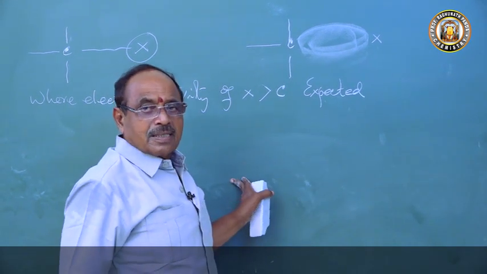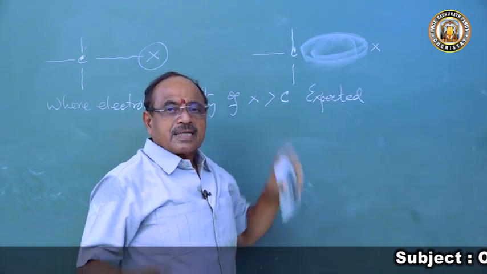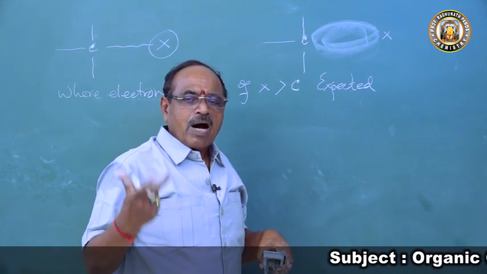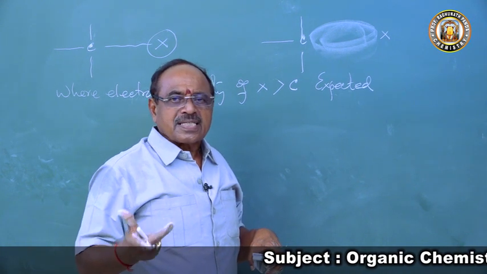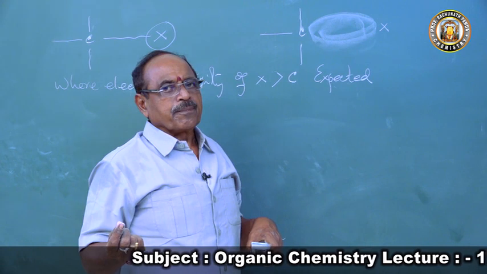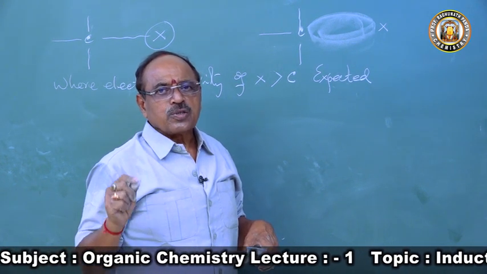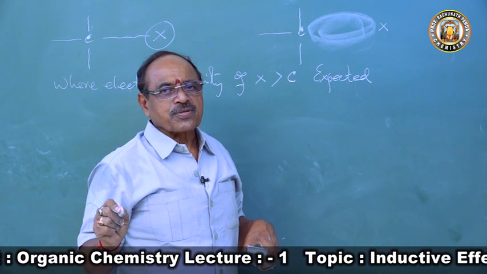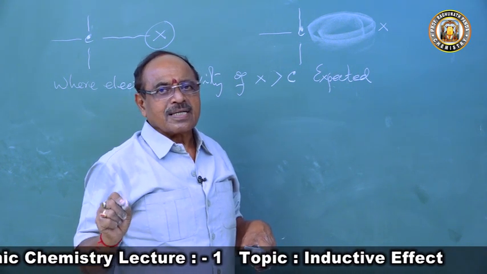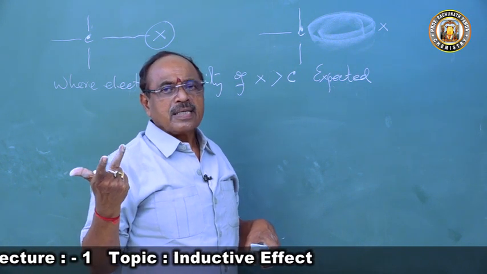What happens? This X is more electronegative than carbon, meaning the electron attracting power of X is more than the electron attracting power of carbon. Electronegativity is defined as the force with which a pair of electrons is attracted by the atom of an element in a covalent molecule.